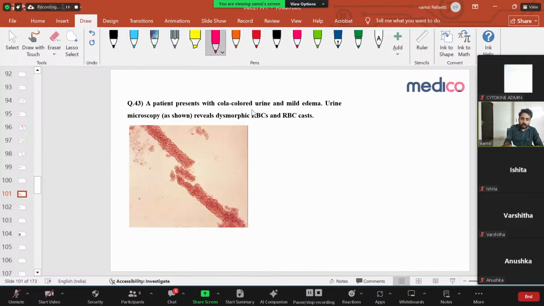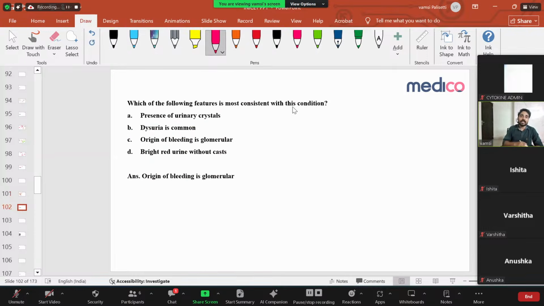A patient presents with cola colored urine and mild edema. Cola colored urine means hematuria. Urine microscopy as shown reveals dysmorphic RBC, which is a clue, and RBC casts. What is the question asking? Which of the following is most consistent with this condition? Presence of urinary crystals, dysuria is common, origin of bleeding glomerular. This is the important thing.